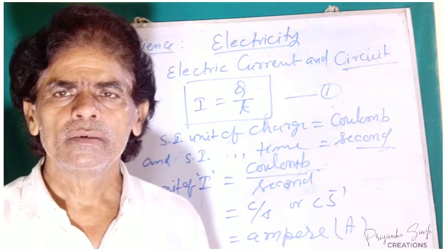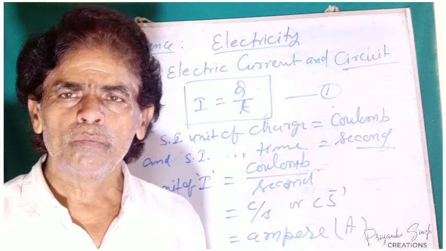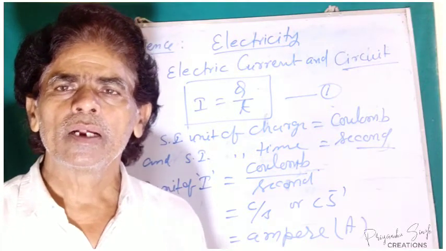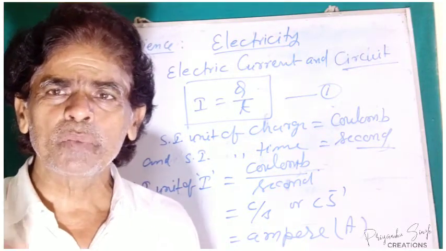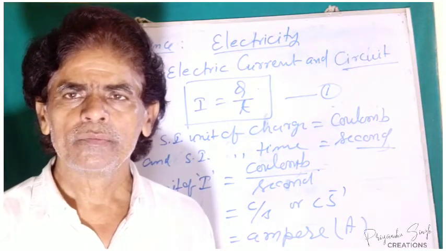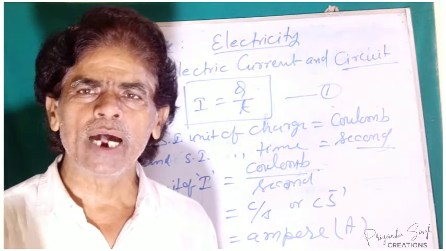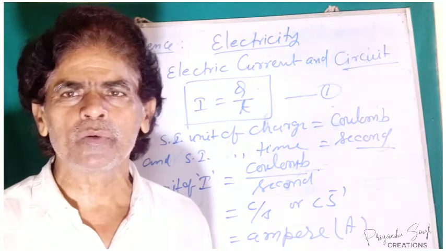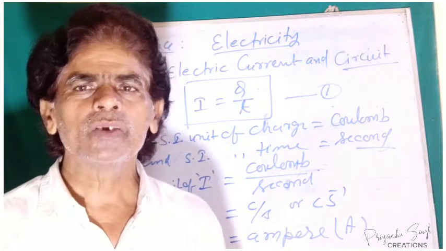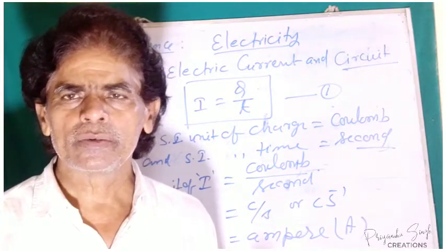We know that the basic unit of electric charges are the charges present on the electrons or protons. The magnitude of charges present on electrons and protons are same. They differ from each other in their positive and negative natures.